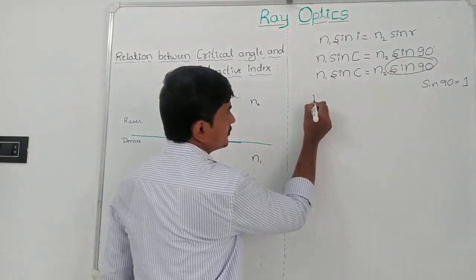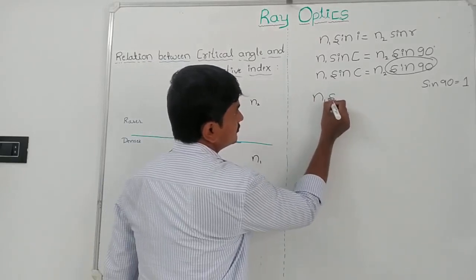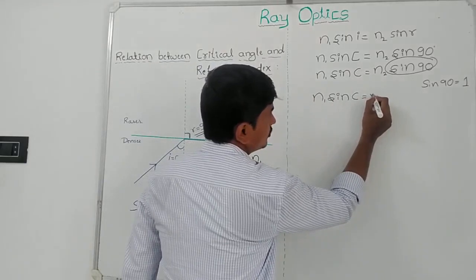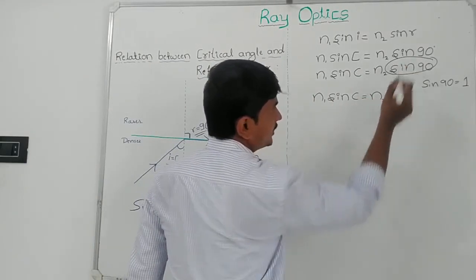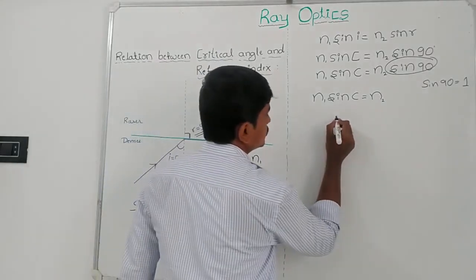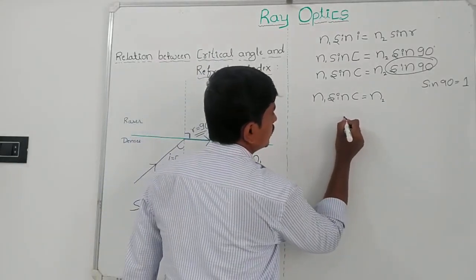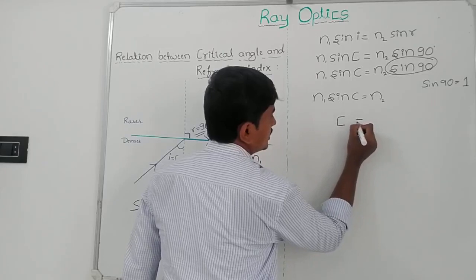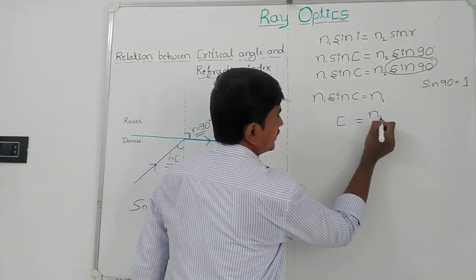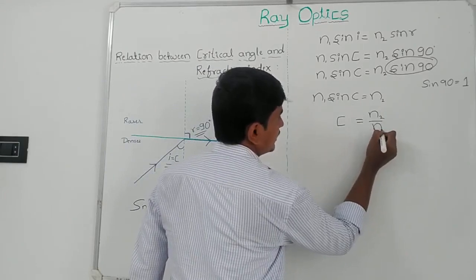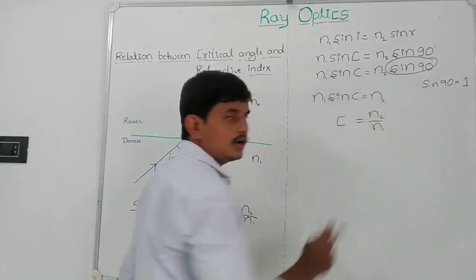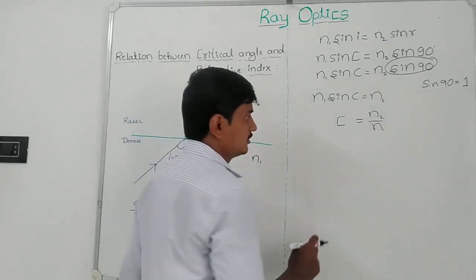It becomes n1 sine C is equal to n2 into 1, which is nothing but n2. Then sine C is equal to n2 divided by n1, and if sine is moved to the RHS it becomes sine inverse.